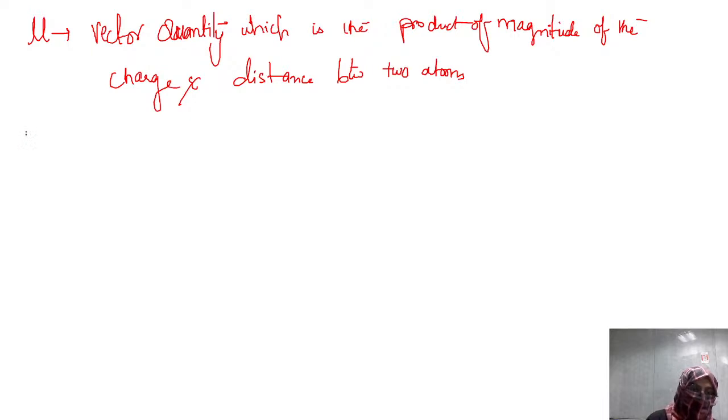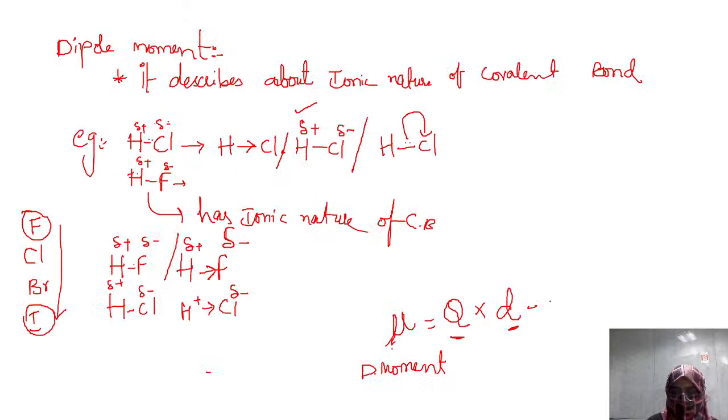So let's write a few important things. Let me go back and tell you the units also. The units are very important. The charge unit is coulomb, right? You might have studied it in physics. Distance is meter. So we write it as Cm. Don't write it as capital C, capital M, because it looks like centimeter. Please write big C, small m, which indicates coulomb into meter. That means the units are coulombs into meter.